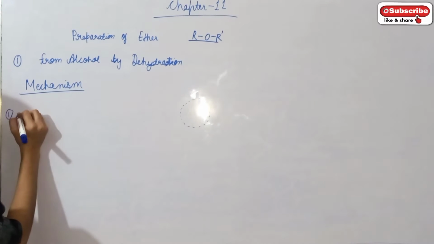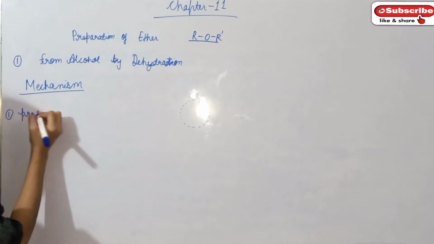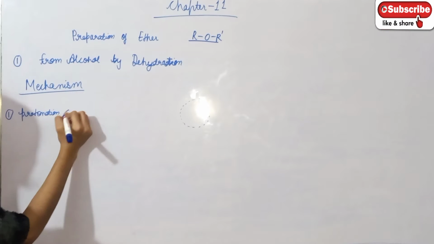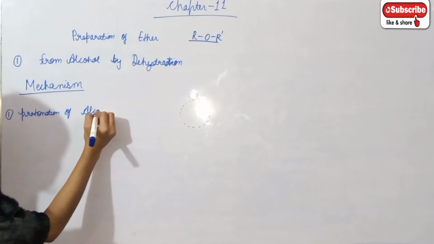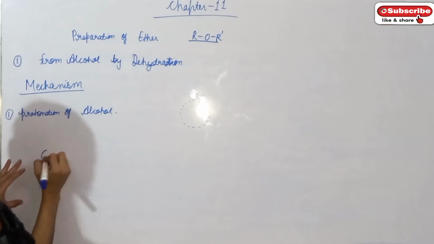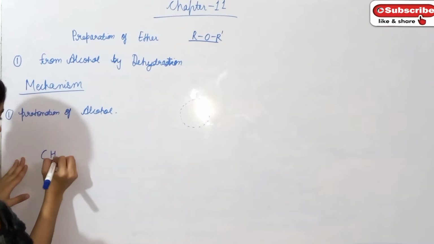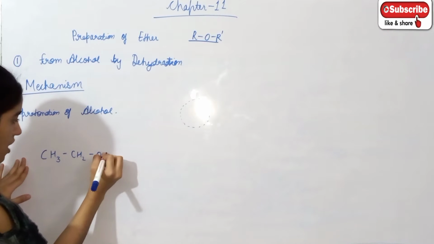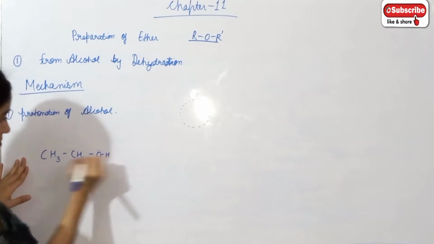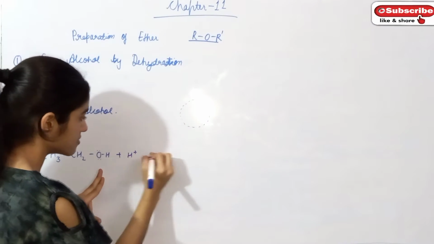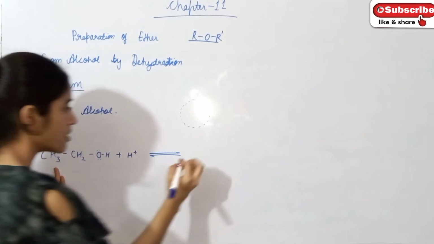First is protonation of alcohol to form protonated alcohol. So let's see, alcohol CH3CH2OH. When it is protonated, then what will form?